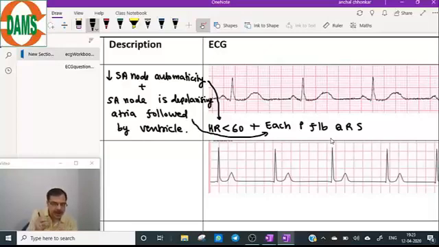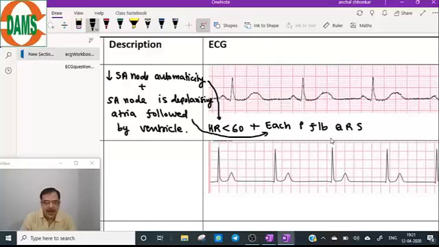So I have just translated the description into the ECG finding. So we should know what our expectation from the ECG is. Heart rate will be less than 60 because SA node automaticity is reduced, and SA node is depolarizing atria followed by ventricle. That means each normal P wave will be followed by a normal QRS complex, because atrial depolarization is P wave, ventricle depolarization is QRS complex.